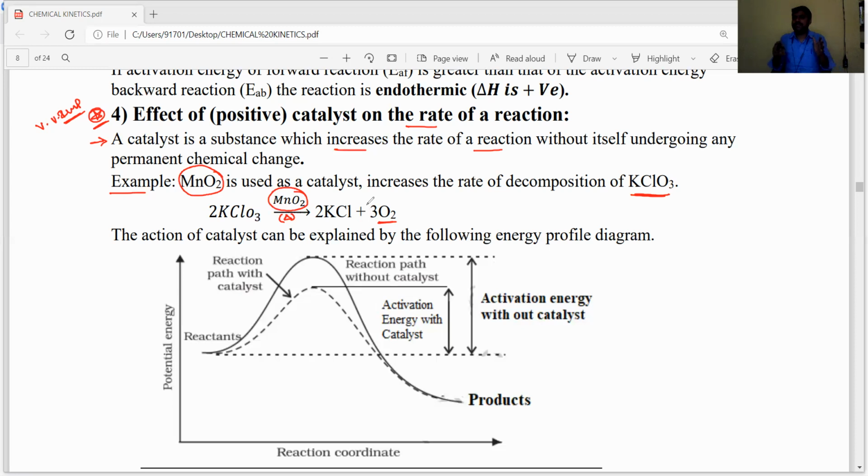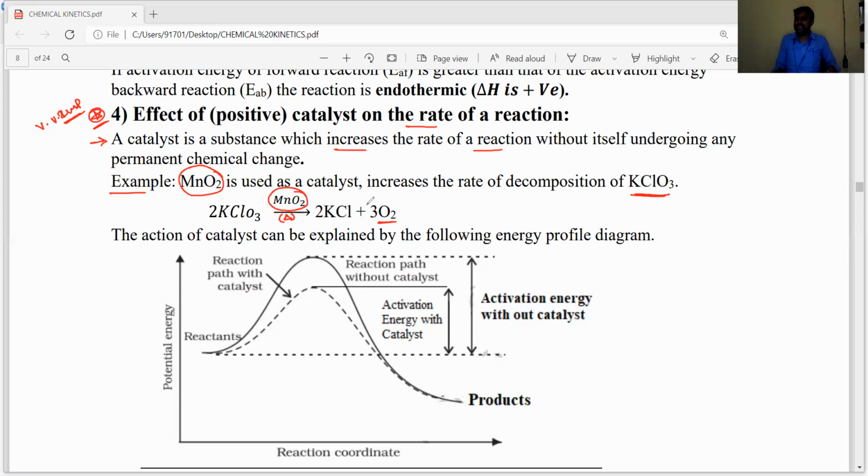And catalyst, what is the importance of catalyst? Generally here, what we need to discuss is the importance of catalyst, and how the catalyst affects the rate of the reaction. Generally, the catalyst increases the rate of the reaction without undergoing any chemical change, without being involved in the chemical reaction, but it helps to increase the rate of reaction.